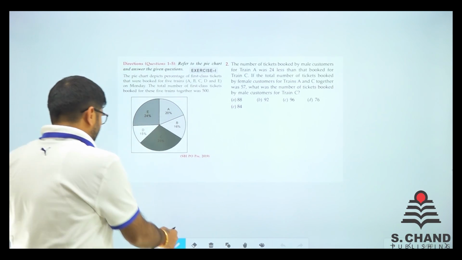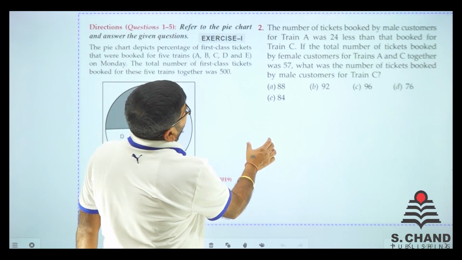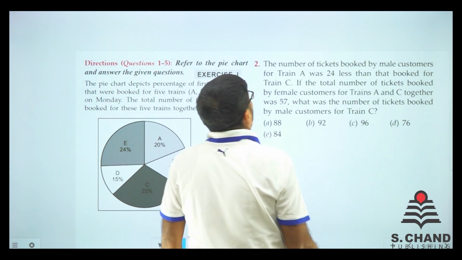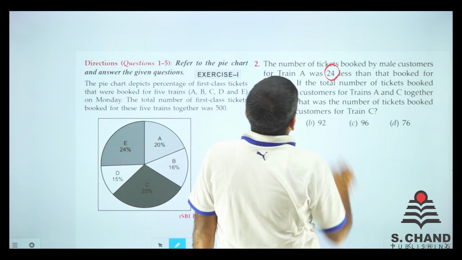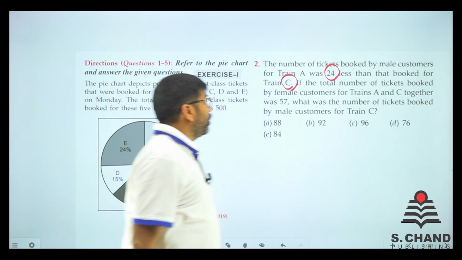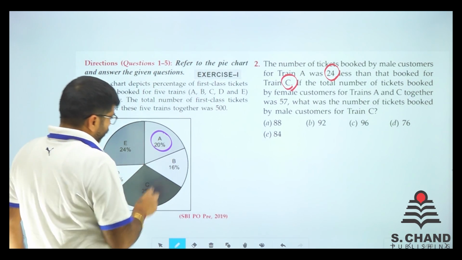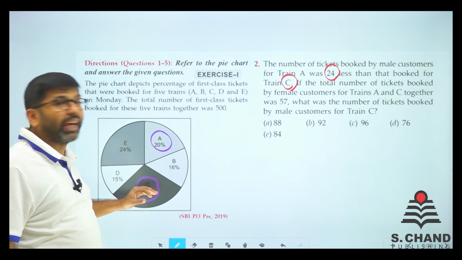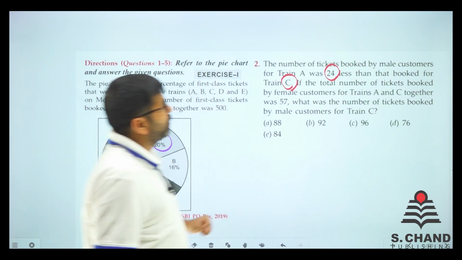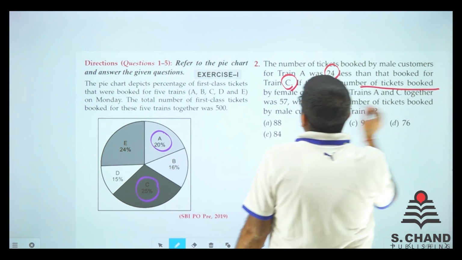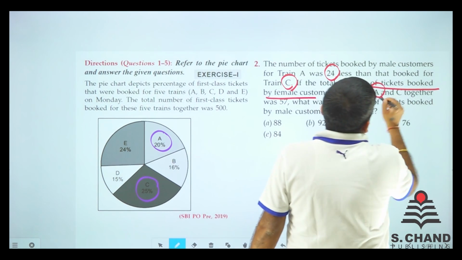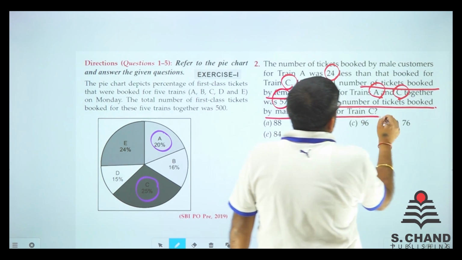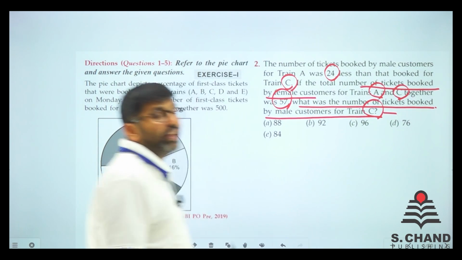Question number 2 of the same chart is a bit different and a bigger one. Let's see what it says. It says that the number of tickets booked by male customers for train A was 24 less than that booked for train C. So train A के मेल कस्टमर, train C के मेल कस्टमर से 24 कम थे. If the total number of tickets booked by female customers for train A and C together is 57, what was the number of tickets booked by male customers for train C? We need to find out train C के मेल कितने थे.